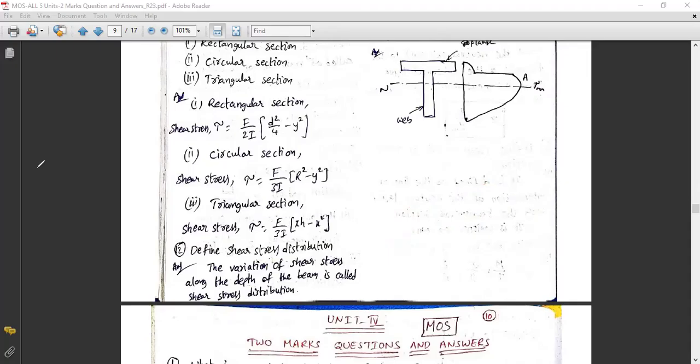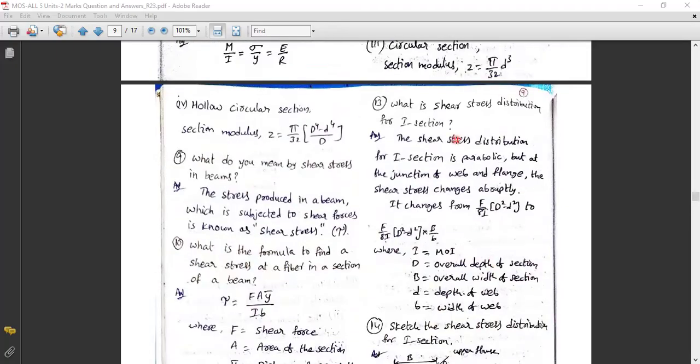So next, what is happening? The 13th question: what is the shear stress distribution for I section? For the I section you have to derive it. The shear stress distribution for the I section is parabolic only. If you are taking this I section, it is parabolic.